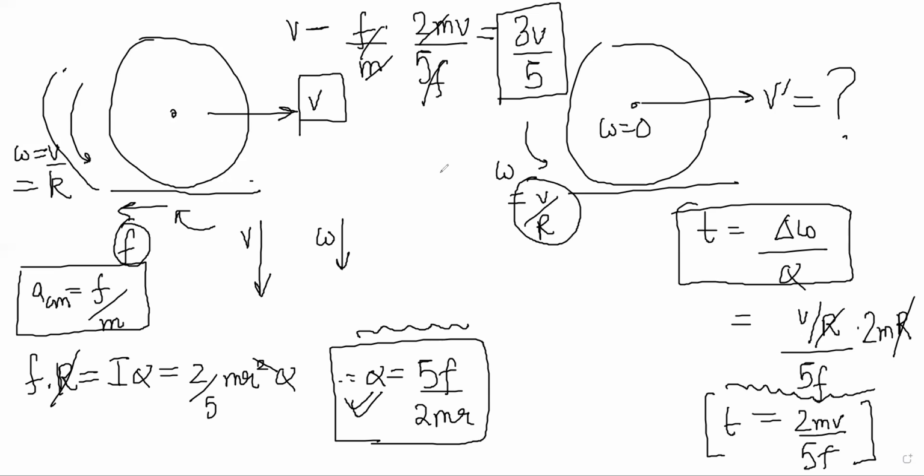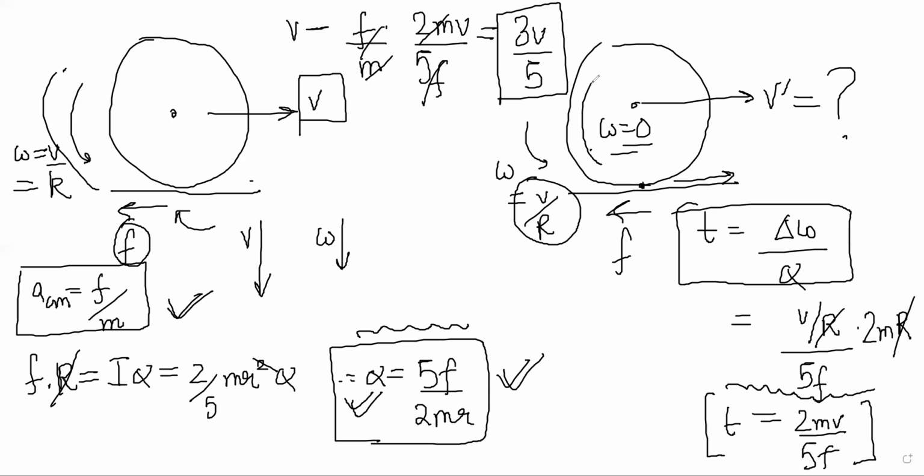The second part of the question: even at this moment, this bottommost point is going like this. Even if omega is 0, it's still moving forward, sliding. So eventually this sliding has to stop. Still friction is acting like this only. Even when it stops rotating, friction is still backward. So this ACM is still acting, this F is still acting.